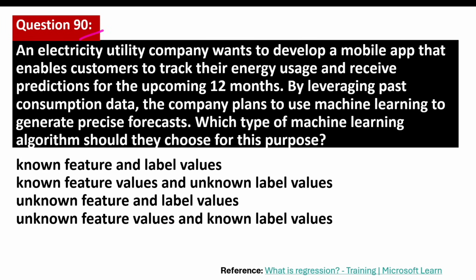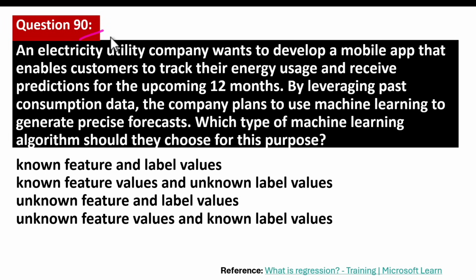Question number 90. An electricity utility company wants to develop a mobile app that enables customers to track their energy usage and receive predictions for their upcoming 12 months. By leveraging past consumption data, the company plans to use machine learning to generate precise forecasts. Which type of machine learning algorithm should you use?